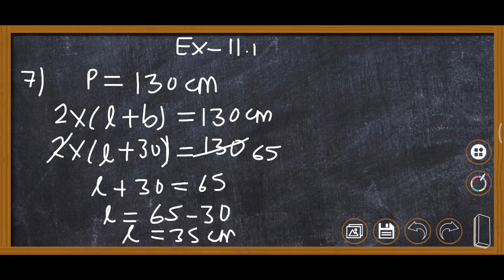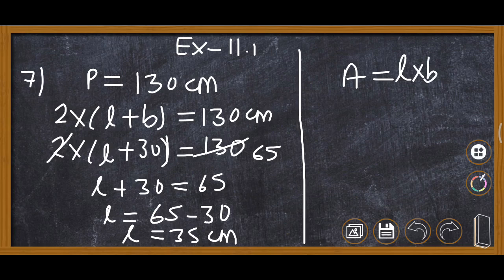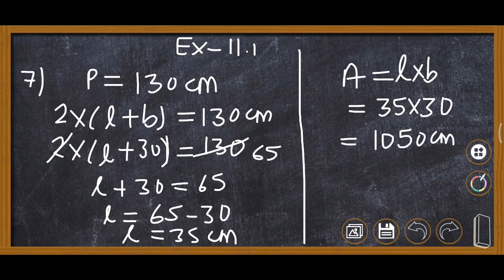Now after finding length, it is given find area also. So A is equal to L into B, A for area, L for length, B for breadth. Length is 35, breadth is 30, then we will multiply, then answer is 1050 centimeter square.